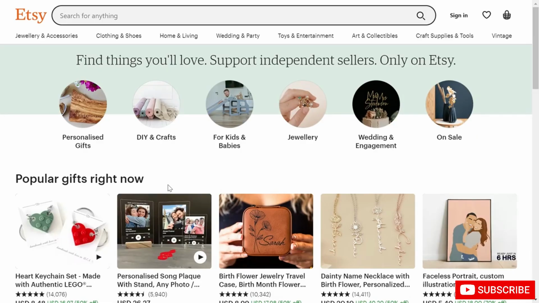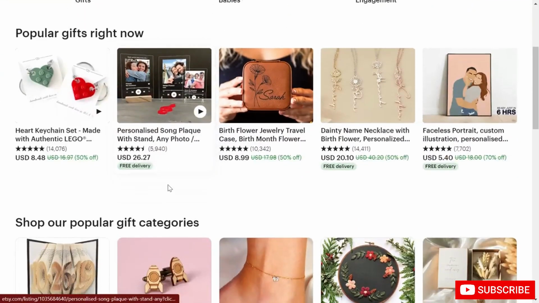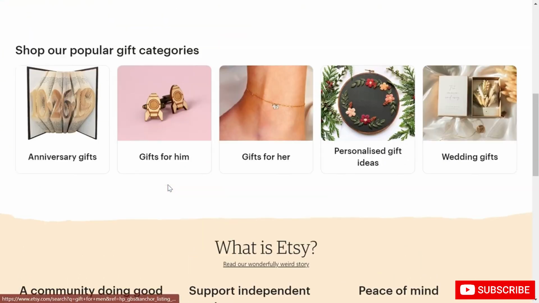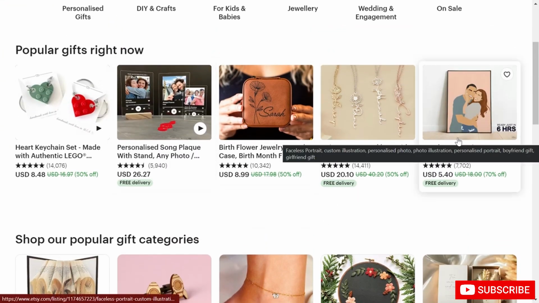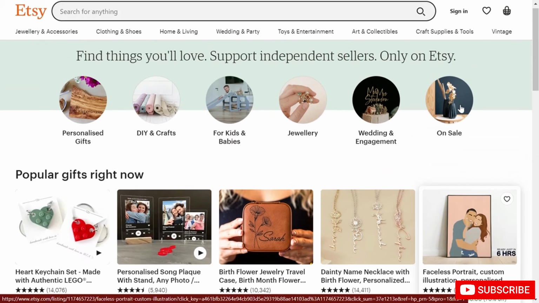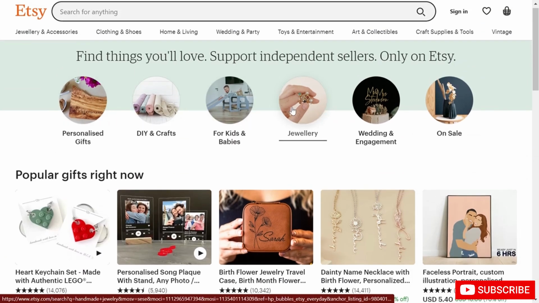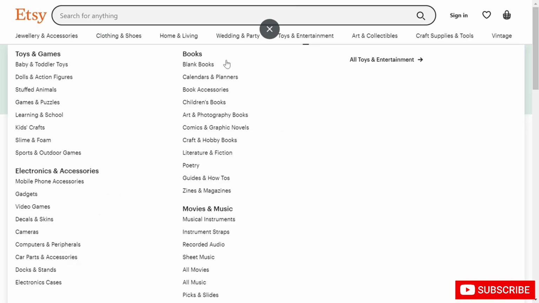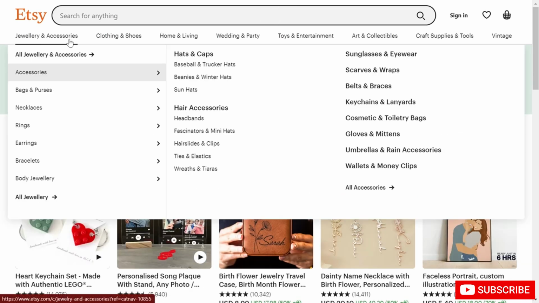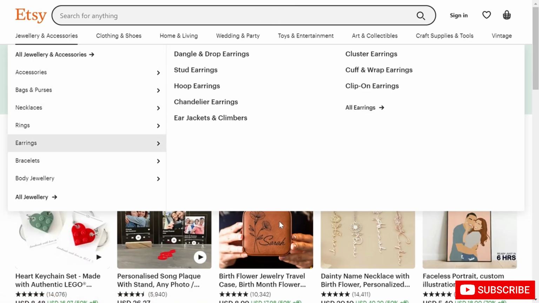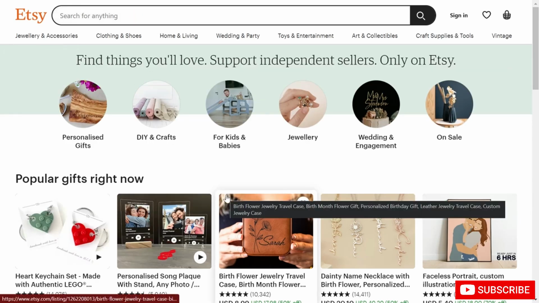Another thing that you can do is create your store on Etsy. On Etsy you can sell your designs by printing them, like this portrait over here. You can print your designs on t-shirts, jewelry, accessories. You can do a lot of stuff here, and you can sell your designs and posters on Etsy as well.